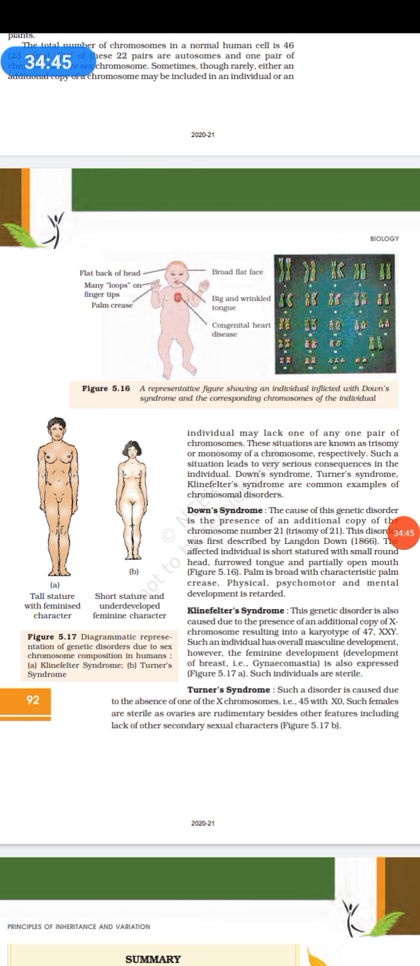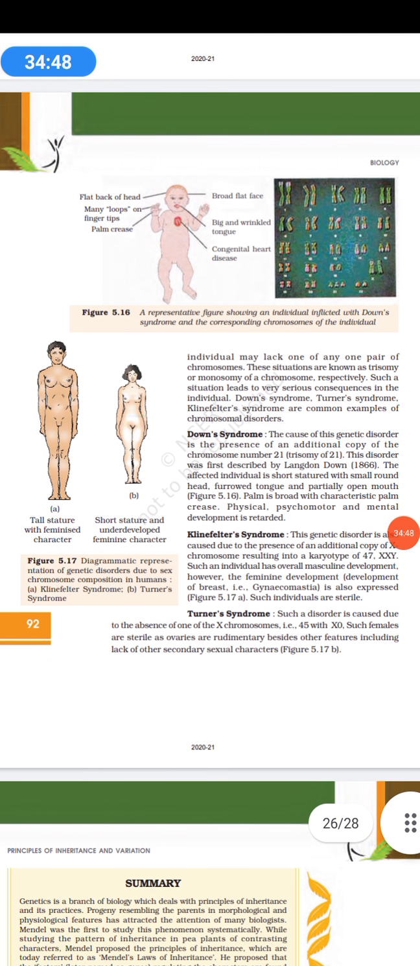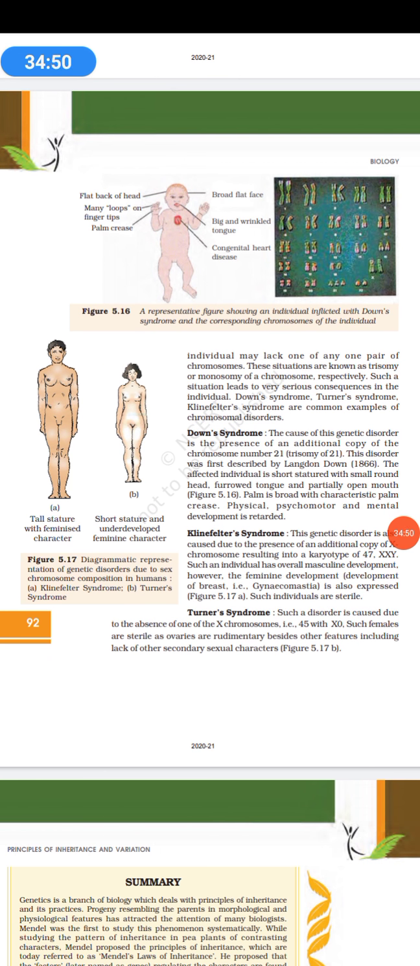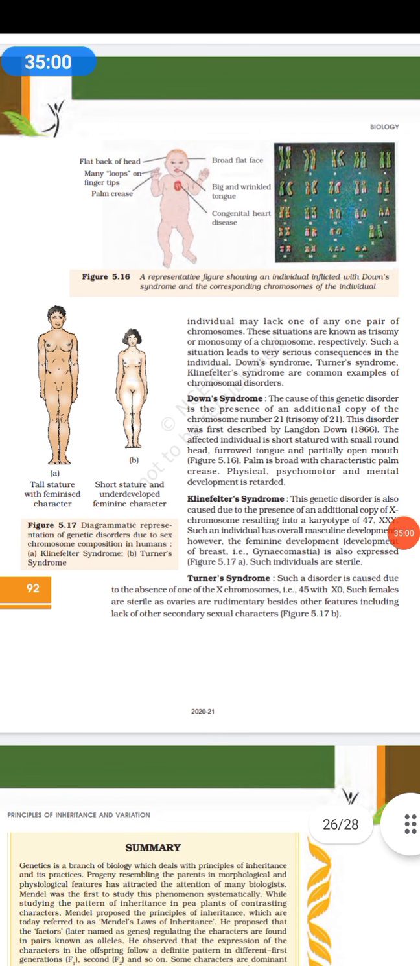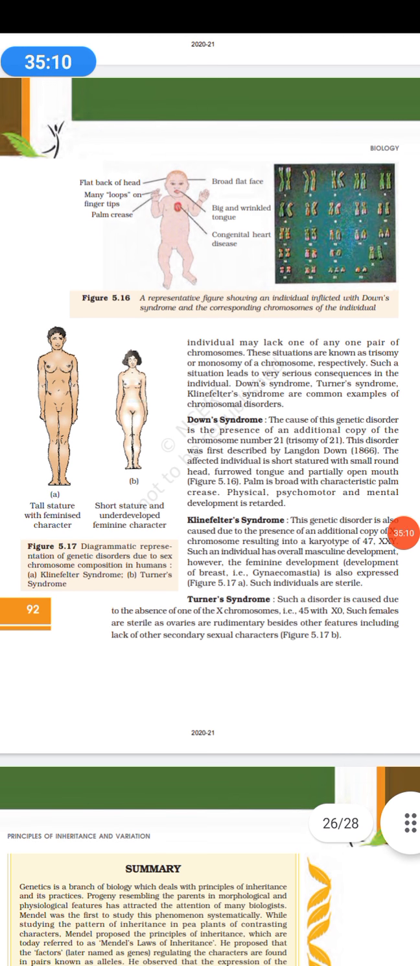So they have rudimentary sexual characteristics. Okay, so the females lack some sexual characteristics. So that is Turner syndrome. Whereas Klinefelter syndrome, they are males with female characteristics, because of XXY. That is Klinefelter syndrome. Okay. So that's it in the chapter. Thank you.